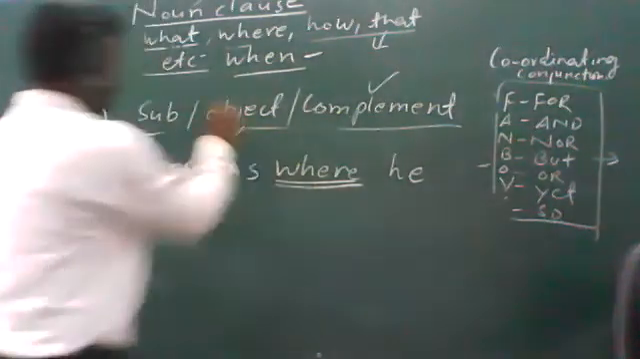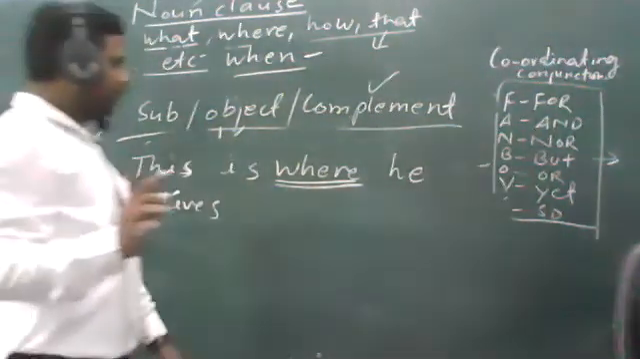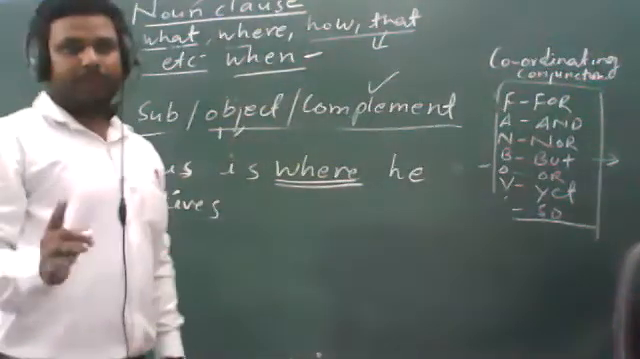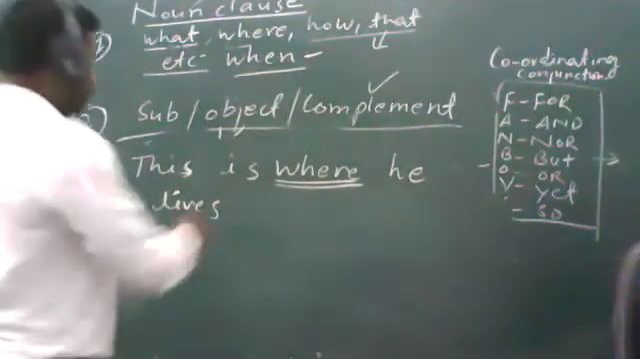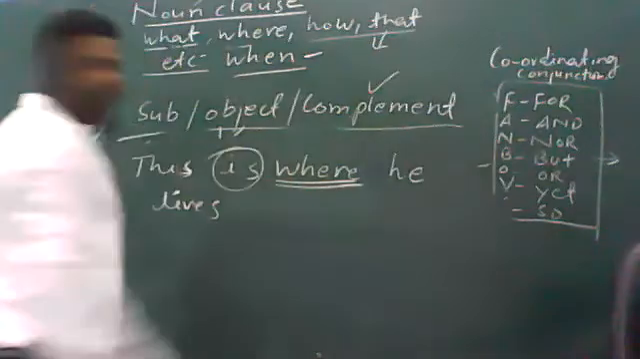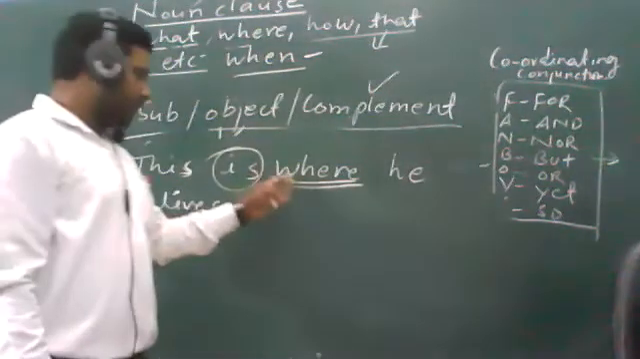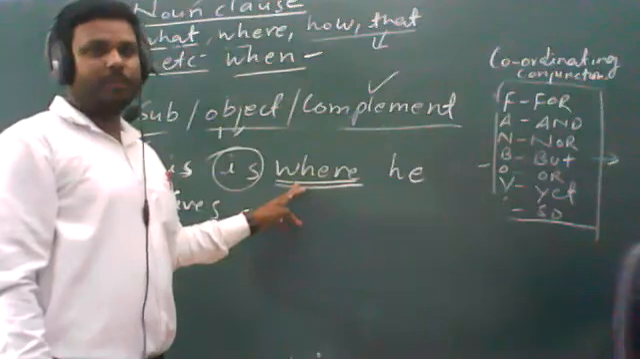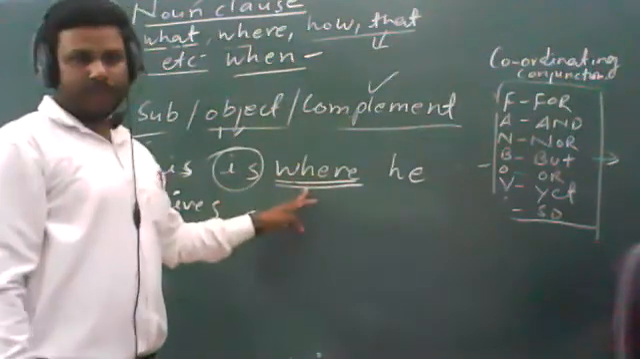you know what a complement is. I had taught you in the first chapter that a complement is generally used with a helping verb. So you can see here "is" is a helping verb, and after that the word "where" has been used. So the word "where" is working as a complement of "is".